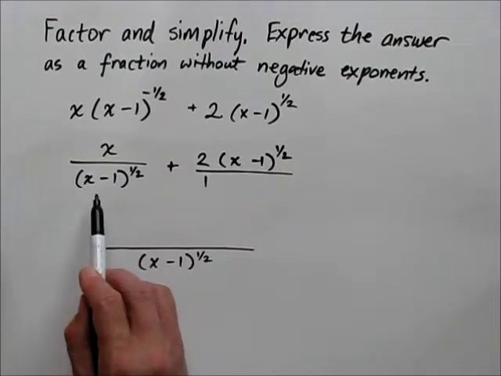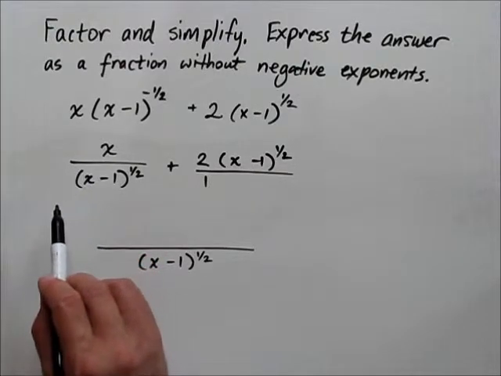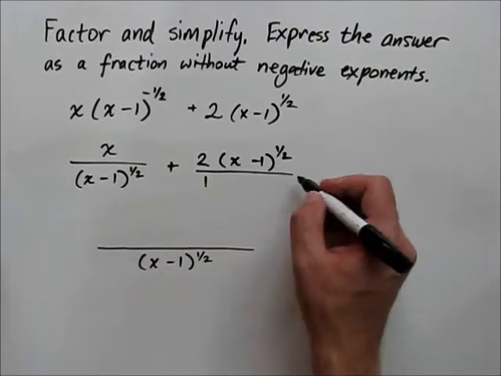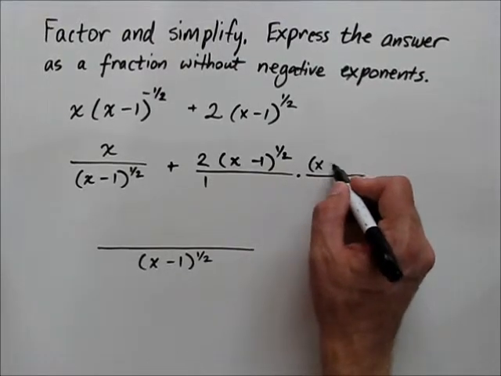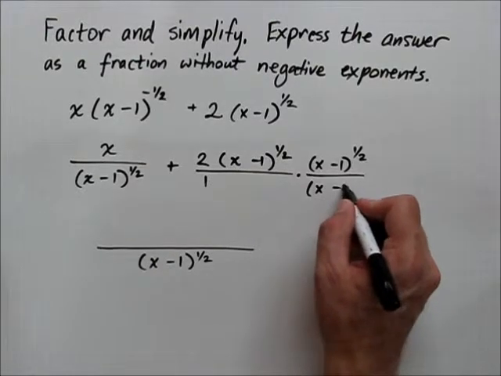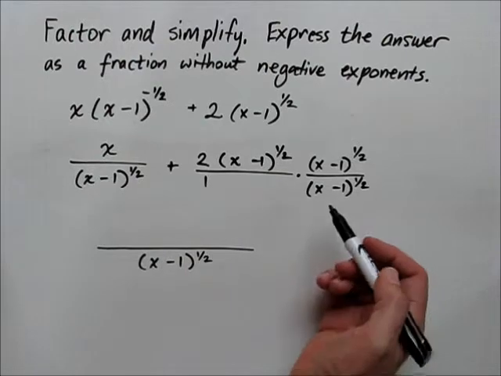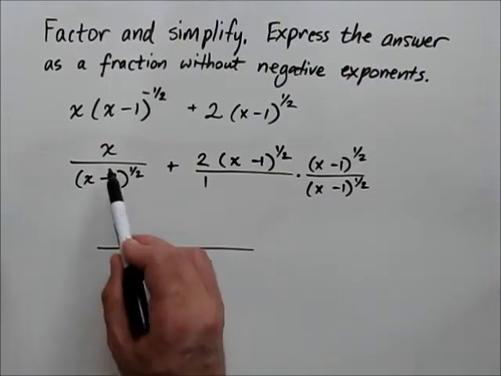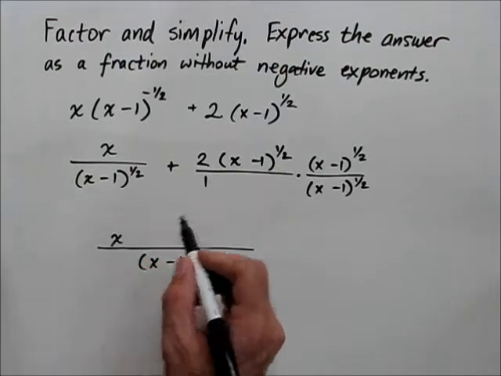That denominator is already present in the first term, so there's no modification that has to happen to the first term. But in the second term, we're going to have to multiply top and bottom by x minus 1 to the 1/2 power. Now we've got two terms that have the same denominator. Bring down the numerators now. Here we've got just x.